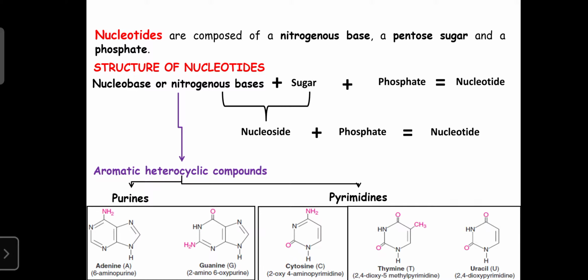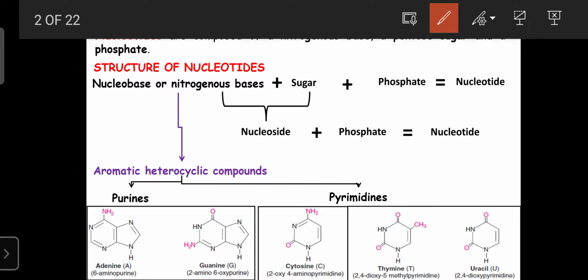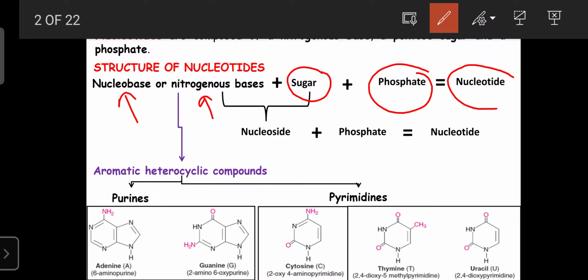Regarding the structure of the nucleotides, they mainly consist of the nucleobase or nitrogenous base. Along with that, they consist of the sugar and they are combined with the phosphate. Those molecules are known as the nucleotide, and the nucleotide is the basic framework for the nucleic acids, that is DNA as well as RNA.